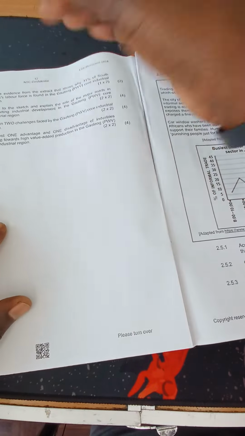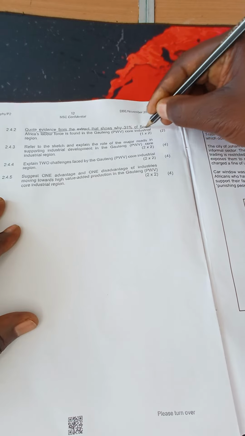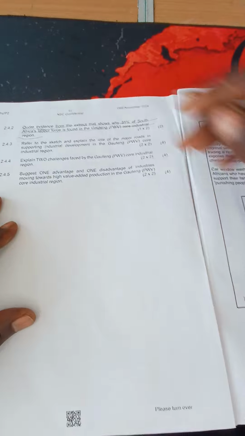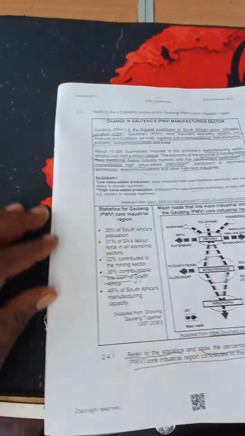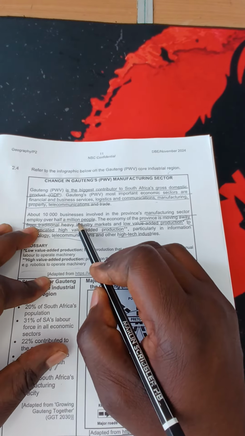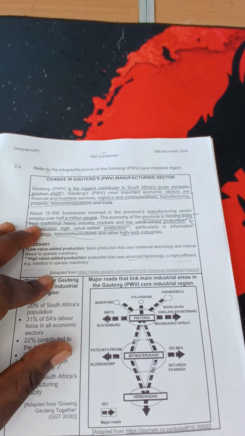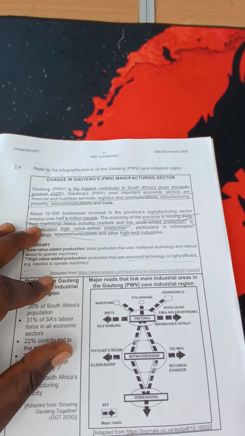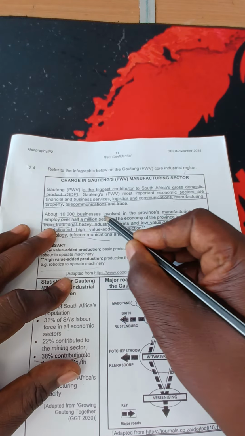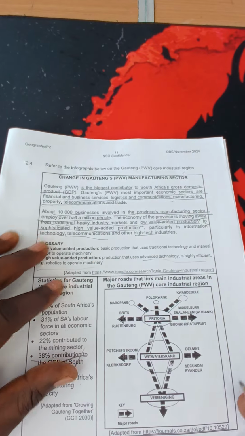2.4.1.2 now. Quote evidence from the extract that shows why 31% of South Africa's labor force is found in the Gauteng core industrial region. 2.4.2. How many people are employed there? The sector employed over 500,000 people. That's coming from the extract, so you get your 2 marks. There are about 10,000 businesses involved in the province's manufacturing sector, employing over 500,000 people. This is relevant to the question.